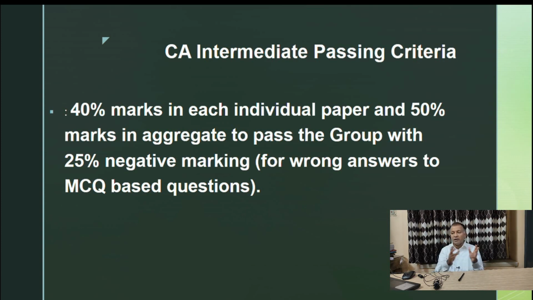But normally it is 40% marks in individual paper, 50% aggregate, and 25% negative marking for each wrong answer. Suppose an MCQ contains 4 marks, then 25%, 1 mark, will be deducted for a wrong answer. If it is 1 mark, then 0.25 will be the negative mark, or 1/4 mark will be your negative marking.